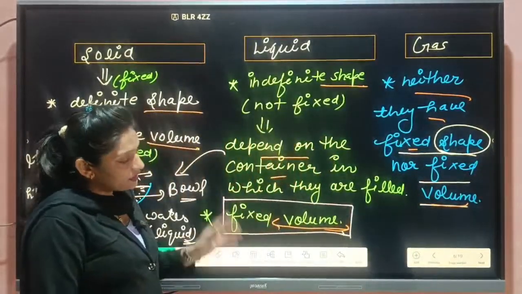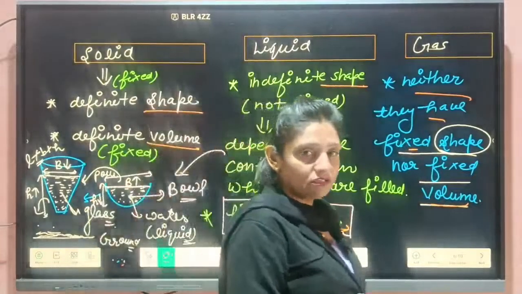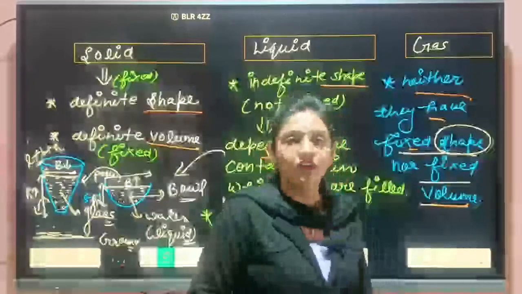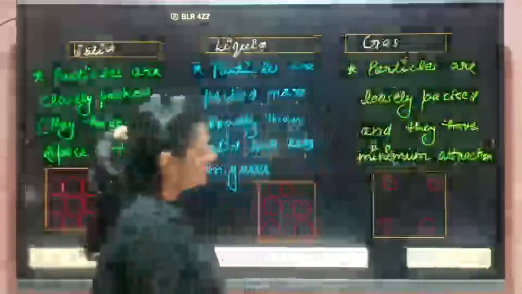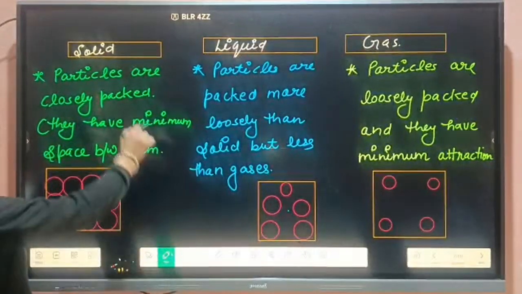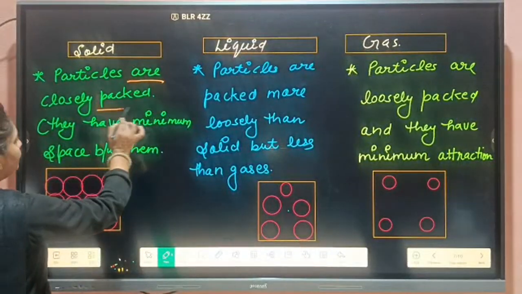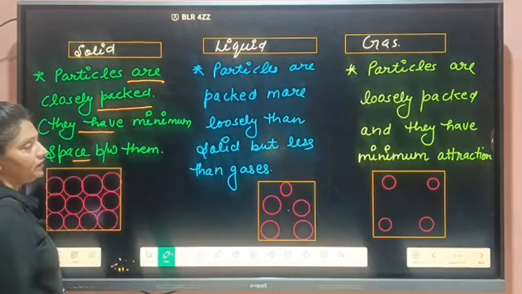So this point I have already explained in front of you. Today we will discuss some more properties of solid, liquid and gas. Next point is that particles are closely packed, with minimum space between them.